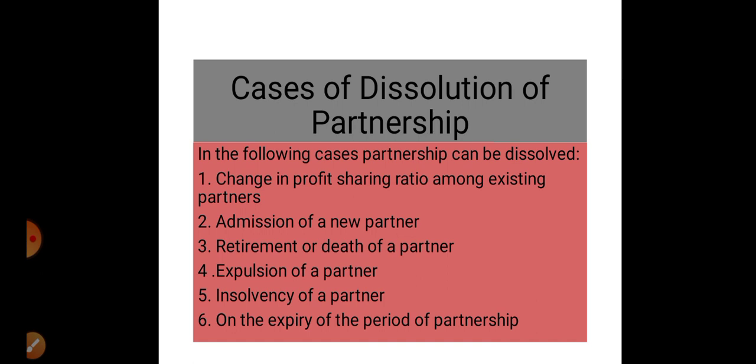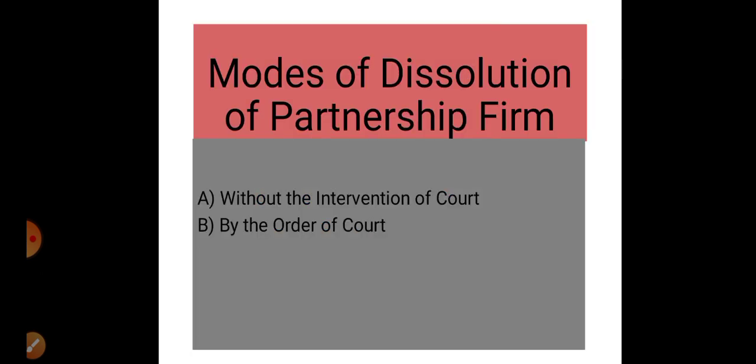Number 5, insolvency of a partner. Whenever any partner is declared insolvent, then that partner will be going out of the business, and the new profit sharing ratio will be decided among the existing partners. So there will be dissolution of the existing agreement, dissolution of the partnership. Number 6, on the expiry of the period of partnership. Whenever the partnership was started with a fixed period and that period is expired, then the partnership will go into dissolution.